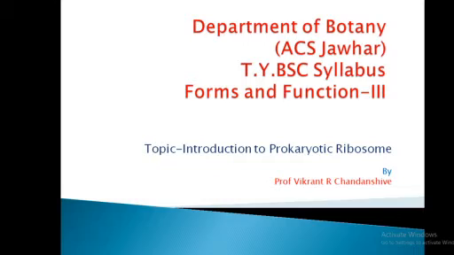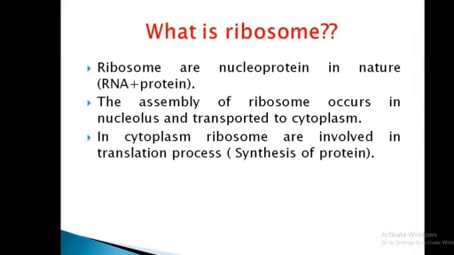So today we are discussing an introduction to prokaryotic ribosomes, which starts with what ribosomes are. Ribosomes are nucleoproteins in nature, that is, they are composed of RNA plus protein. The assembly of ribosomes occurs in the nucleolus and they are transported to the cytoplasm.